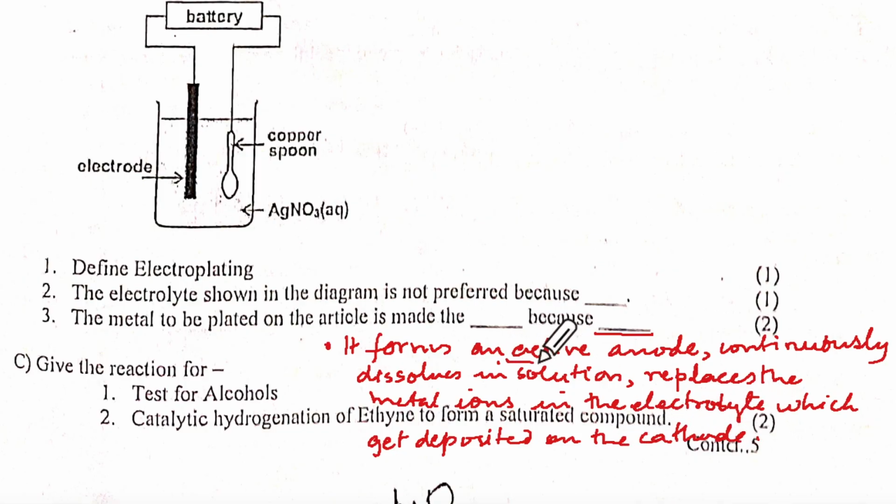Here the active anode replaces, or you can say replenishes, the metal ions in the electrolyte. Okay.